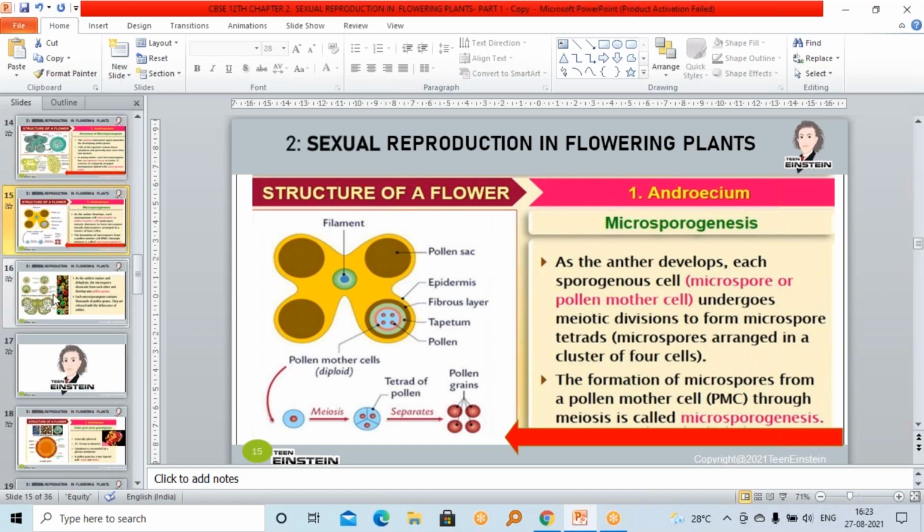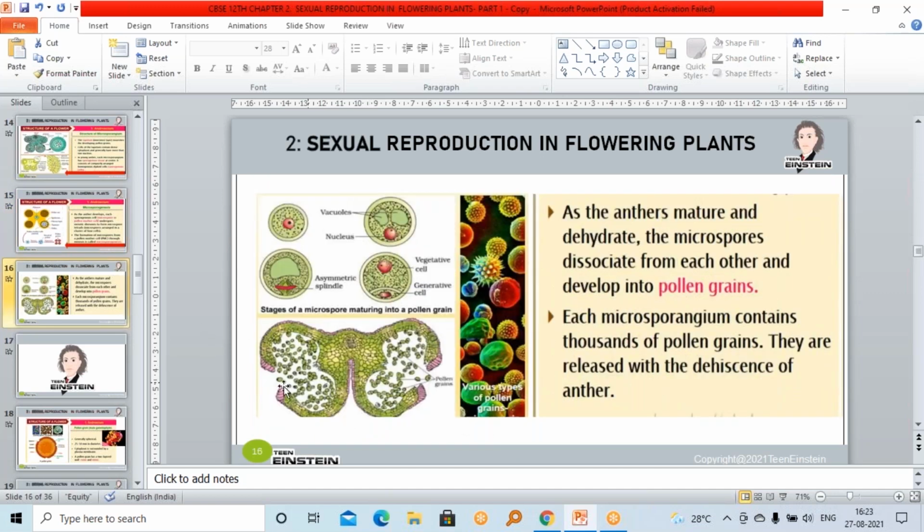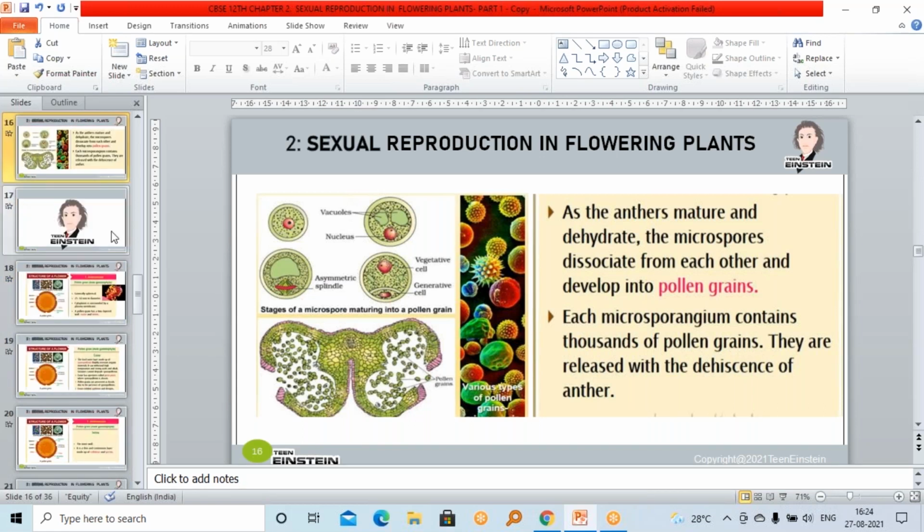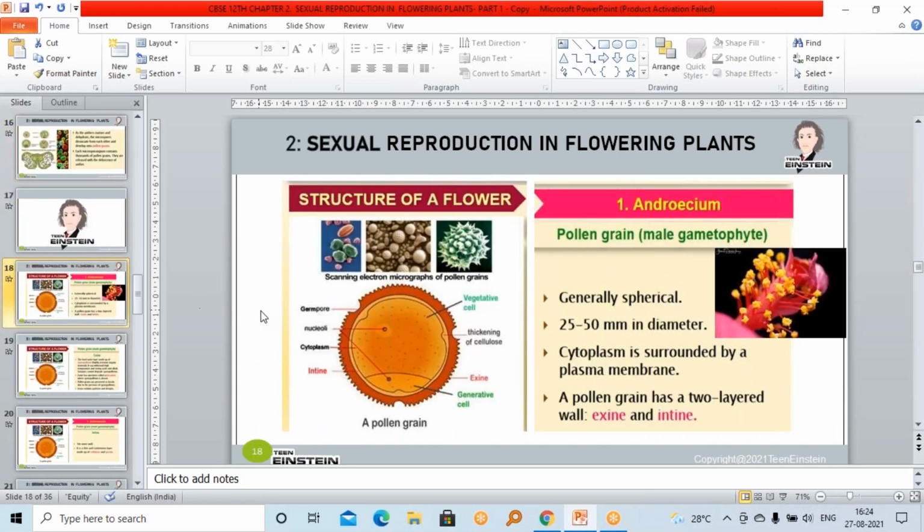Several pollen mother cells will be there. Each will undergo division and each forms 4 tetrads, right? After division, it will form the tetrad structure. From each one, pollen grains will develop, so there will be several pollen grains. And they get released during anther dehiscence. See, that is this structure, the dehiscence of an anther. The anther bursts and releases the pollen grains. So up to this, we have learned the releasing of pollen grains.